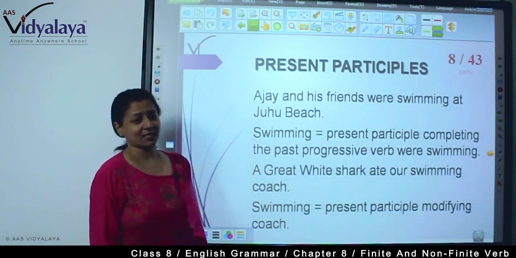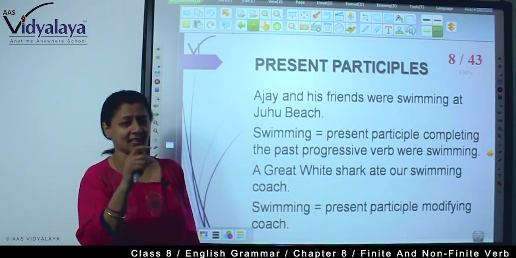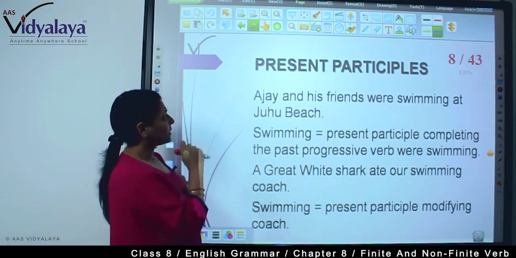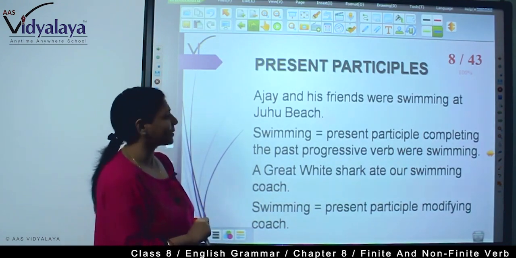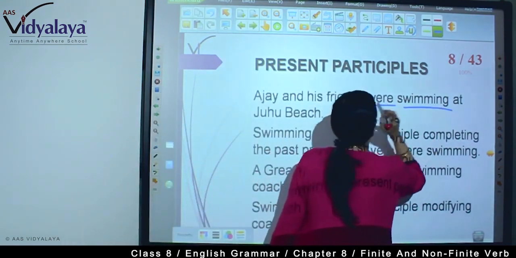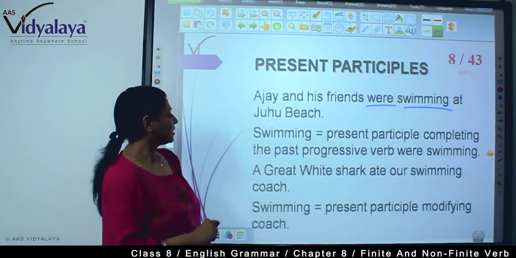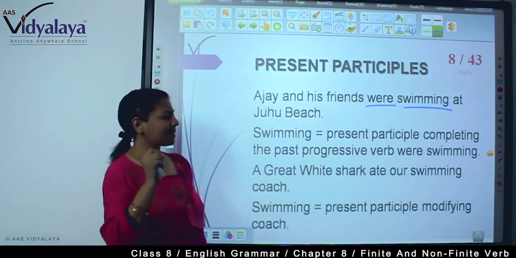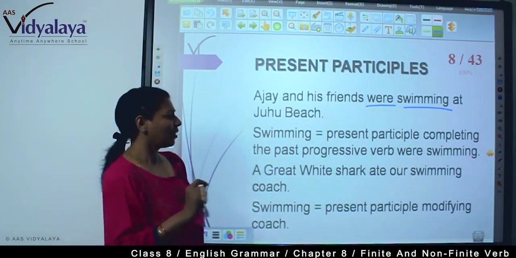Now, what are present participles? Here you have seen gerunds, verb plus ing that we use as nouns. Present participles: "Ajay and his friends were swimming at Juhu beach." Were swimming. So this is what? This is past progressive tense. So swimming is a present participle completing the past progressive verb.